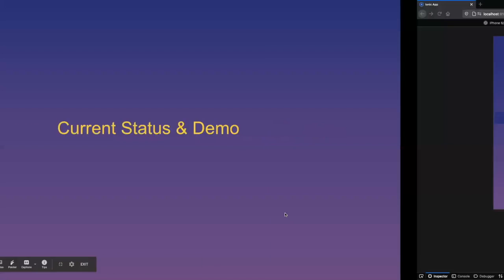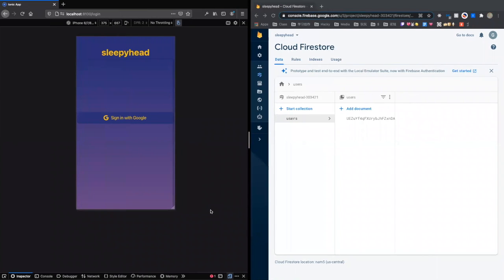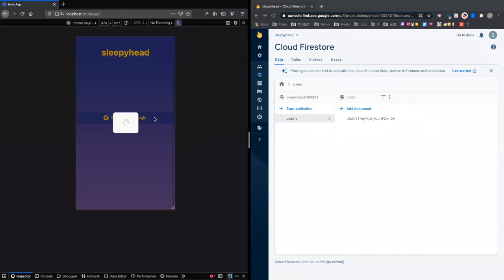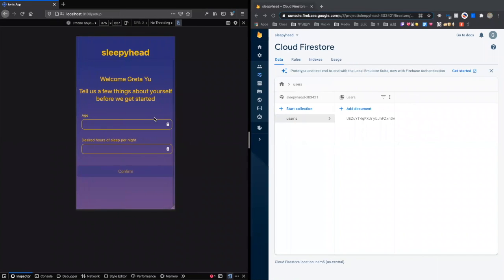Let's take a look at what we've accomplished so far. When the user first opens the app, they're presented with the login screen where they can sign up with Google. After authenticating, the user is brought to a setup page because this is the first time the user has logged into the app. We need to give it some information to use in the recommendation logic.